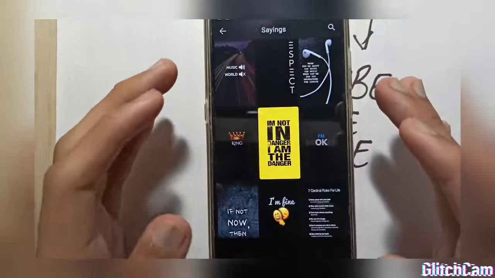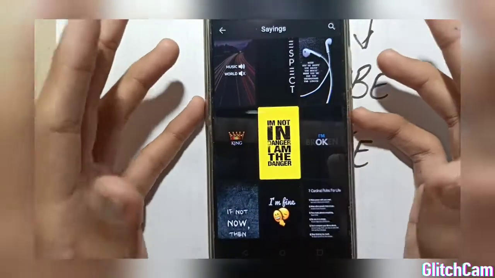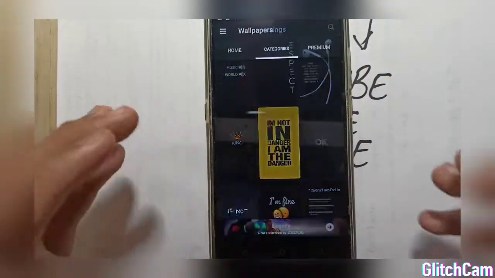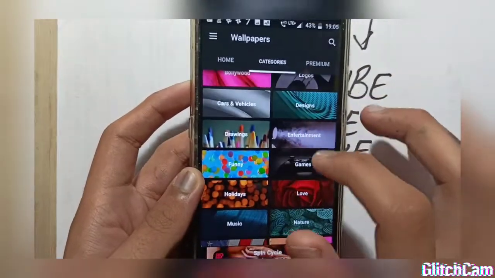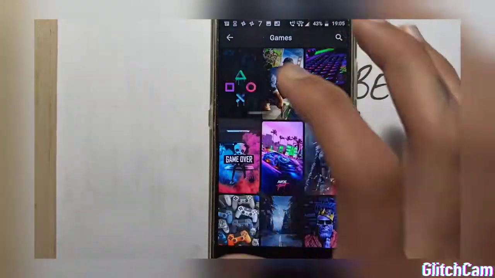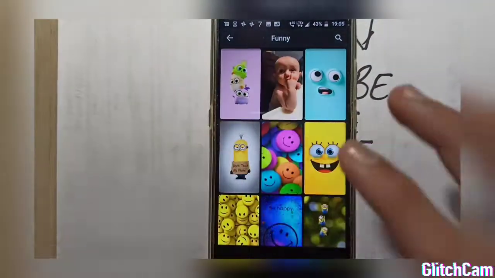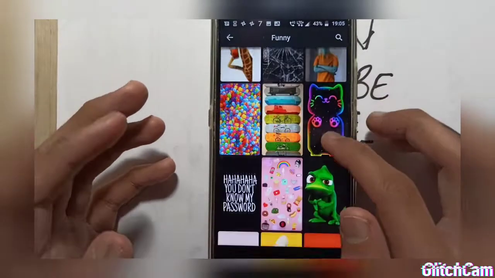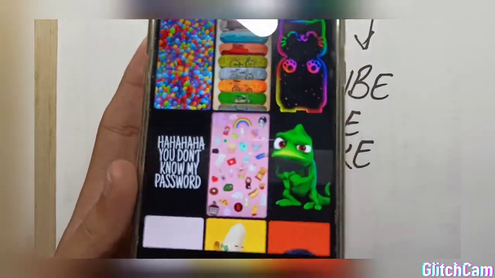You have got minimalistic, you have got 4K and HD. So I think that this is the best. You have got all tastes of wallpaper. Like if you like games wallpapers, you have got many wallpapers about that, and they are not bad. And let's go a step ahead and funny. And these are also good wallpapers. So let's go to the next one and see what we have got next.